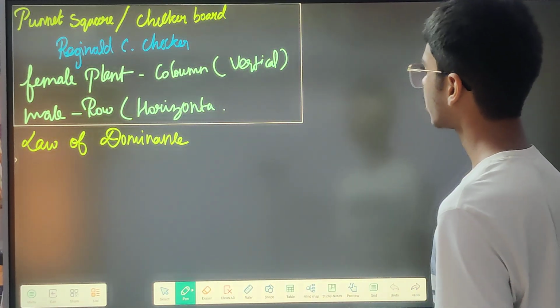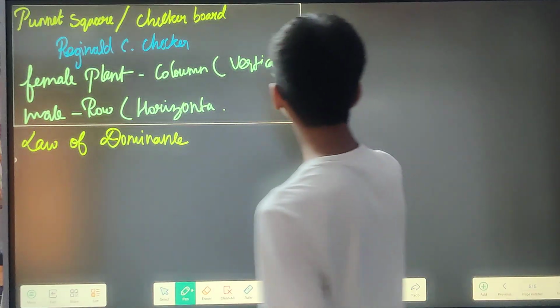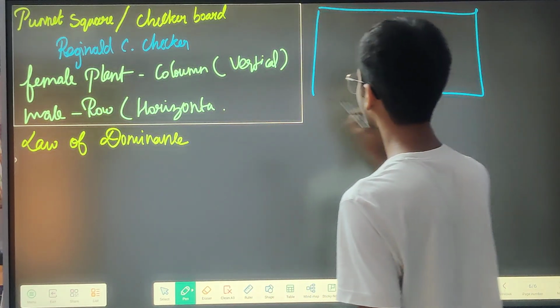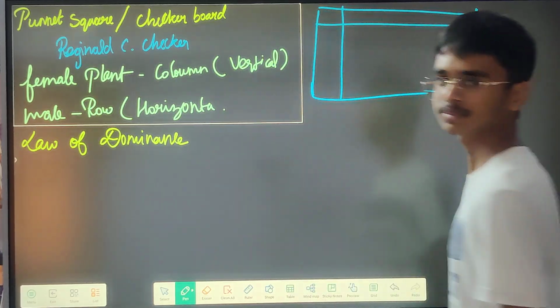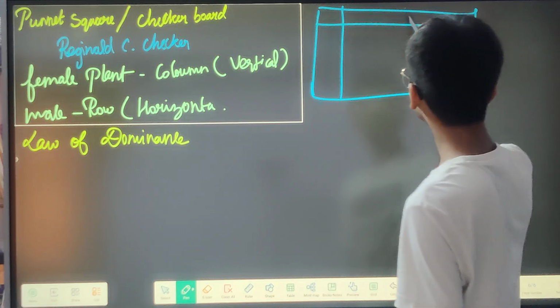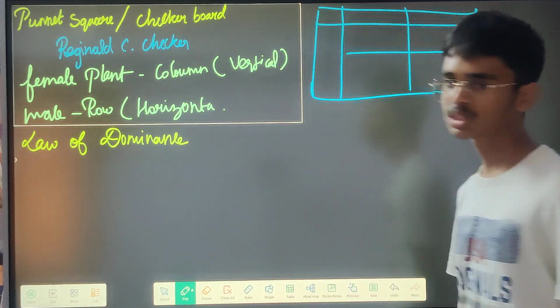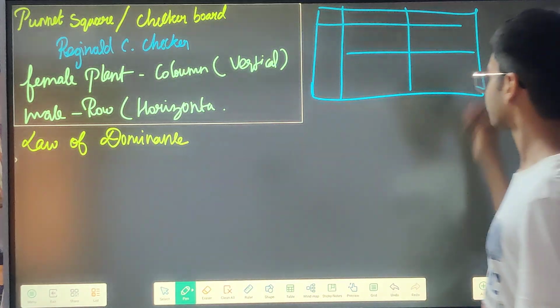In the Punnett square, in the vertical row you have to put male, here you have to put female, then you cross them. That's it. This is what a Punnett square means.